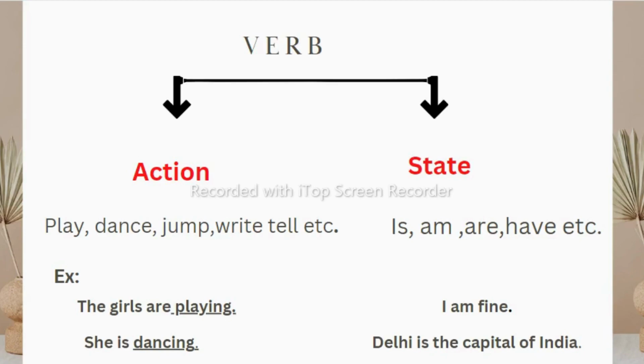So no sentence can be formed without a verb. Let us see the structure of a sentence. So the structure of a sentence is subject plus verb plus object.